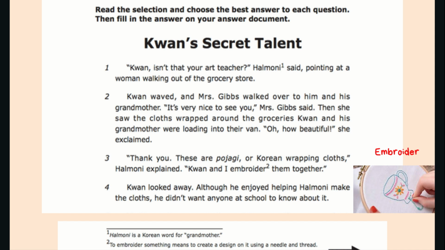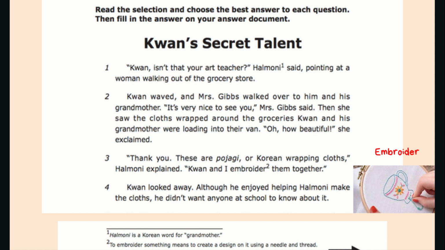Kwan's Secret Talent. Kwan, isn't that your teacher? Harmony said, pointing at a woman walking out of the grocery store. Kwan waved, and Mrs. Gibbs walked over to him and his grandmother. It's very nice to see you, Mrs. Gibbs said. Then she saw the cloths wrapped around the groceries Kwan and his grandmother were loading into their van.